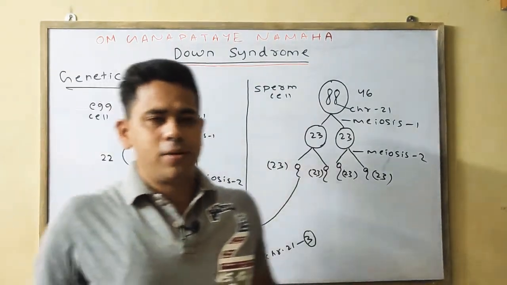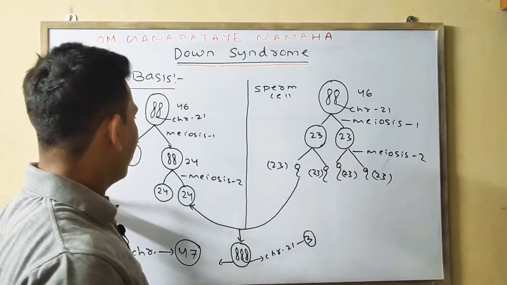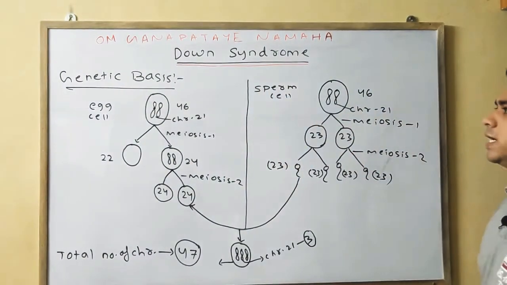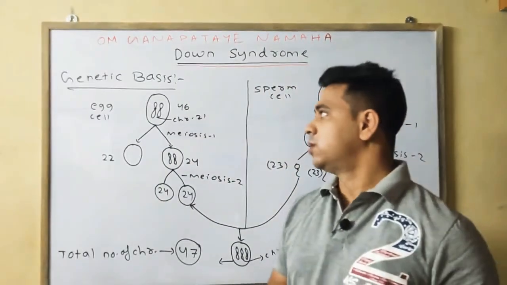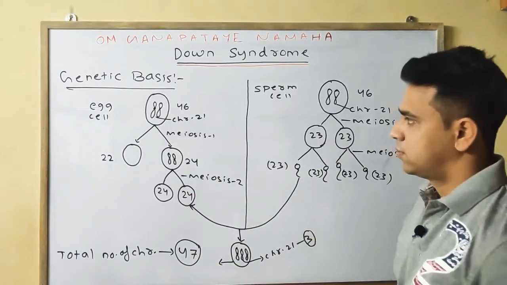It can also be in meiosis 2, or meiosis 1 or meiosis 2 in the case of the egg cell or the sperm cell. So this is one example for your clear understanding, for clearing your concept on the genetic basis of how Down syndrome takes place.